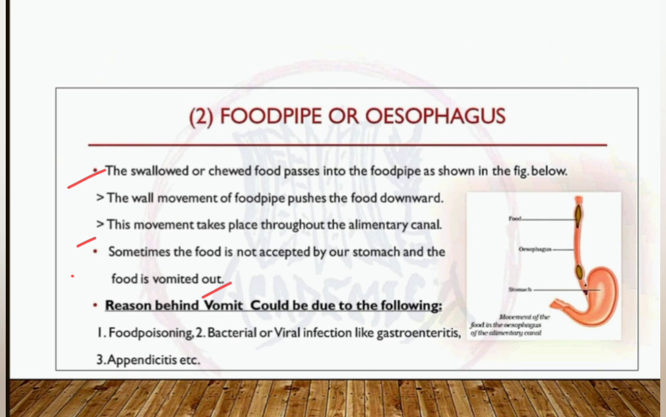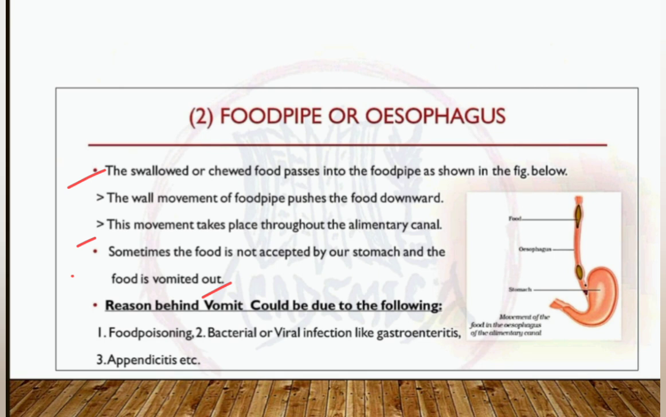Here we can see the swallowed chewed food passes into the food pipe as shown in the figure, and the wall movement of the food pipe pushes the food downward. This movement takes place throughout the alimentary canal. Okay, this happens from the mouth to the end of the alimentary canal, pushing, right?